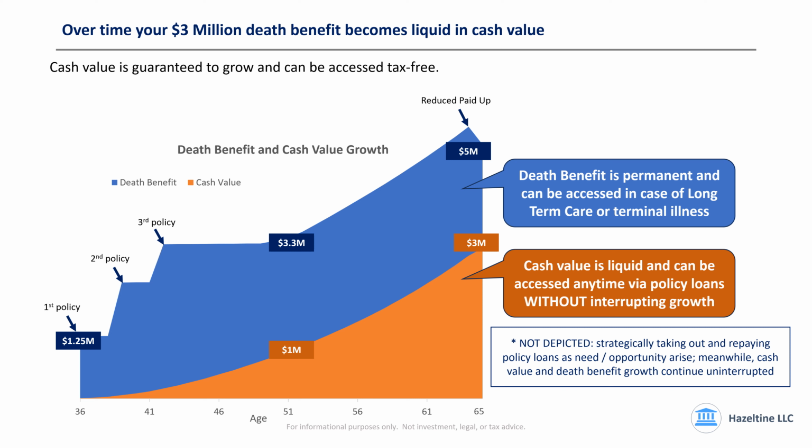Over the course of roughly 30 years, from age 35 to age 65, by running our cash flow through these whole life policies, we've built up a total of $3 million of cash value and a $5 million permanent death benefit, which will pay out upon our death and can be accessed in the case of long-term care or a terminal illness. And the cash value is liquid and accessible to us via a policy loan, so we can borrow against the policy without taking on debt, without interrupting the growth in the policy, while we're still earning on the entire principal balance. And all of this is, of course, tax-free.